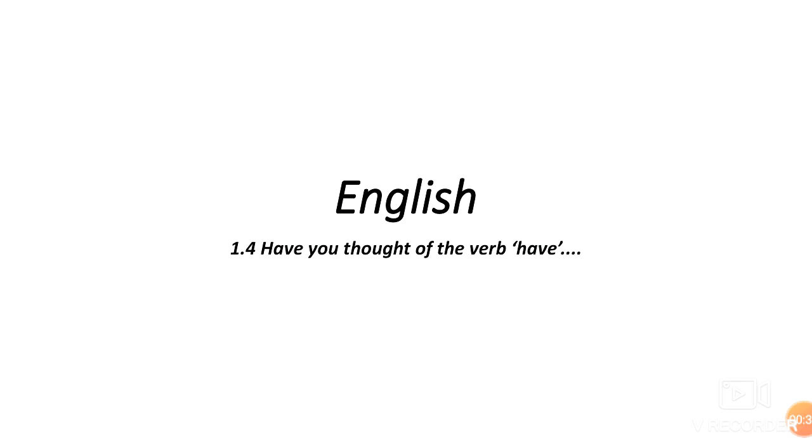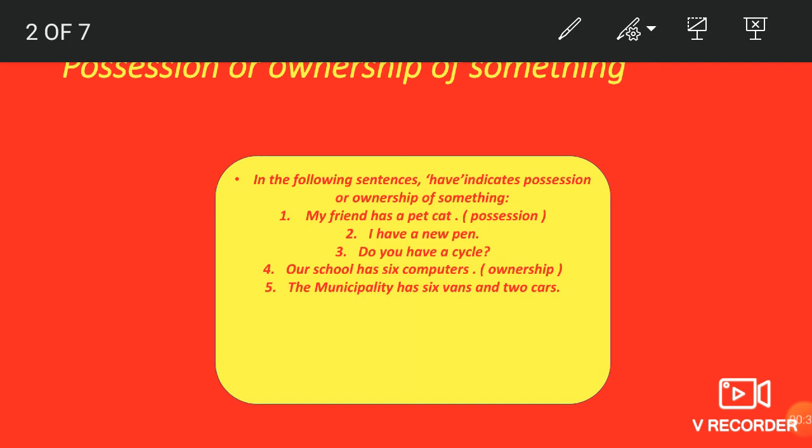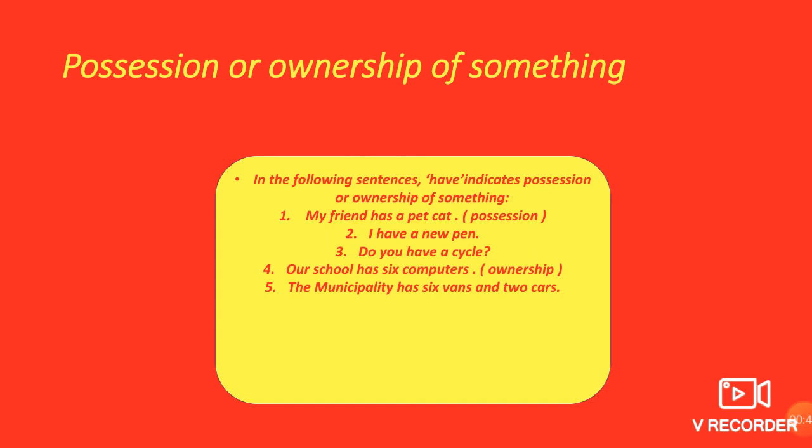So let's begin. We are going to learn many different properties of the verb have. So the first property is possession or ownership of something.